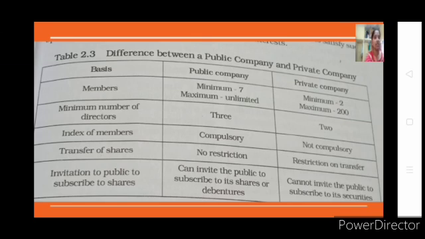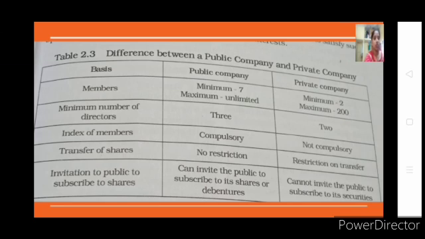You can do one thing, you can see the different products available in your house. You can just see the name of that particular company, whether they have written just limited or private limited. If it is limited, you can make it one of the public companies. First it should be a joint stock company. In that way I am saying. If they write only limited, it will be a public company. If they write private limited, it will be a joint stock private limited company.